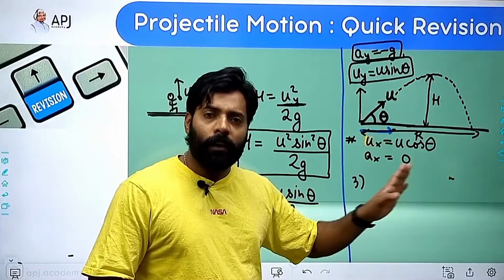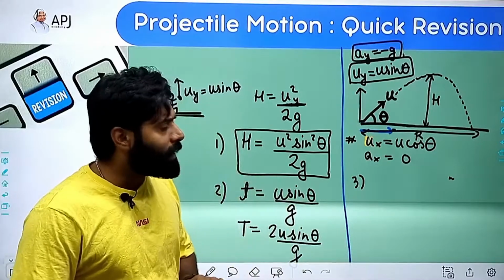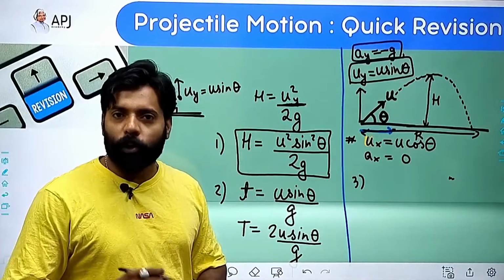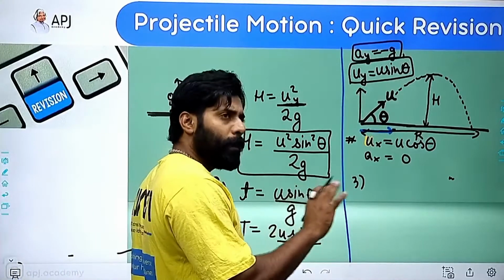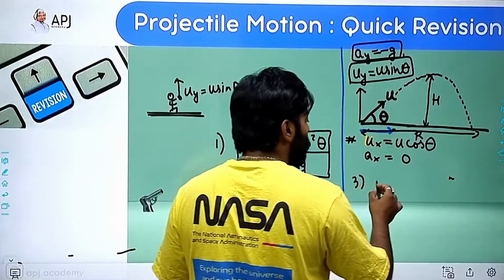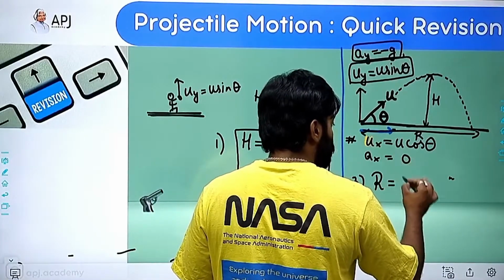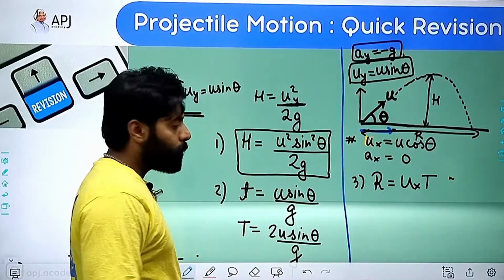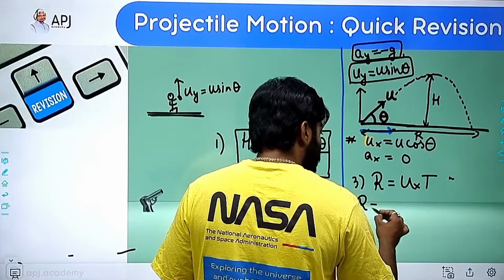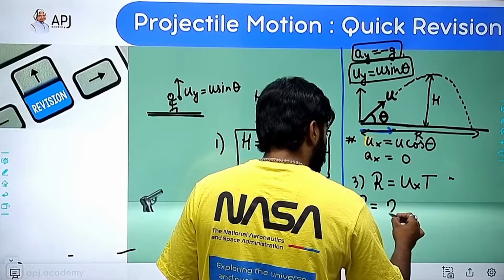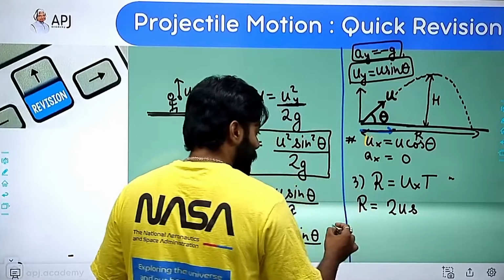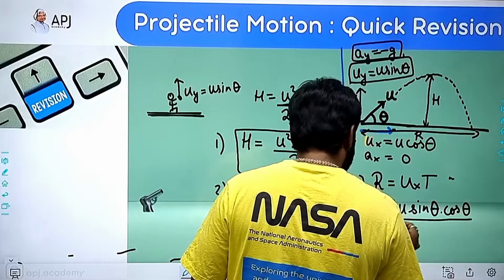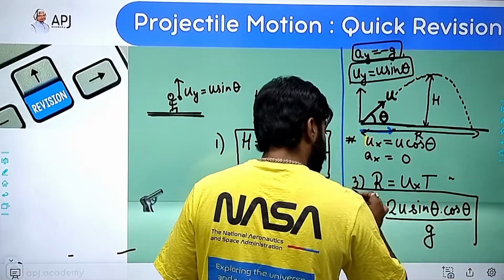So in the horizontal motion, I am seeing that there is no acceleration. And when there is no acceleration, the initial velocity and final velocity will remain same. And I can use the simple formula that distance is equal to speed into time. Time is the total time. So range is equal to ux, which is u cos theta, times time. So I can write this as 2u sine theta cos theta divided by g. So this is the range.